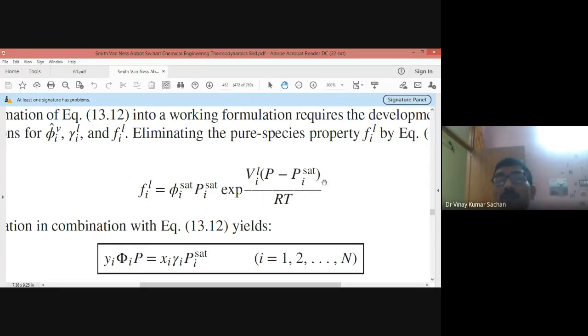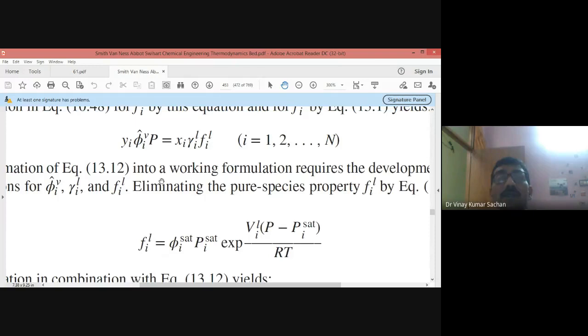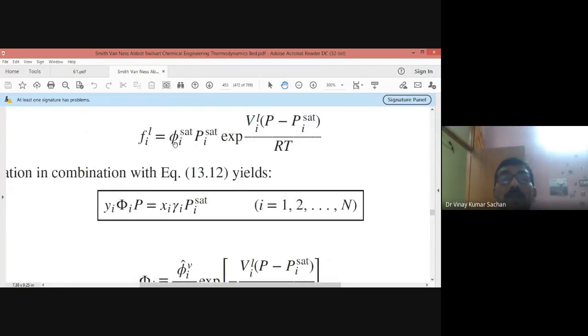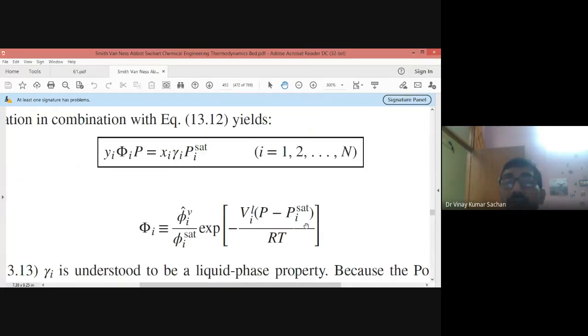And if you take this term only, this is a very small term and can be neglected. So f_i^L becomes equal to phi_i^sat into P_i^sat. And then you can equate it with this one. If you bring this to the left hand side, you can write the vapor phase fugacity as y_i into capital Phi. This is capital Phi here, and this phi_i is different from this one. Then x_i gamma_i P_i^sat, where this capital Phi is written like this. You should verify this expression. I have given you the simplification.